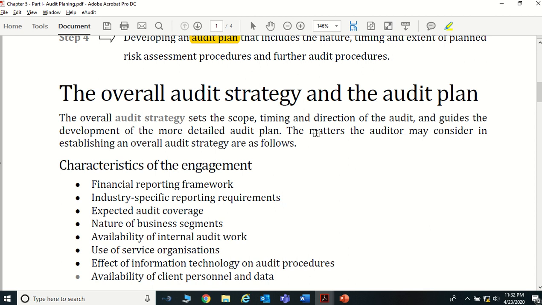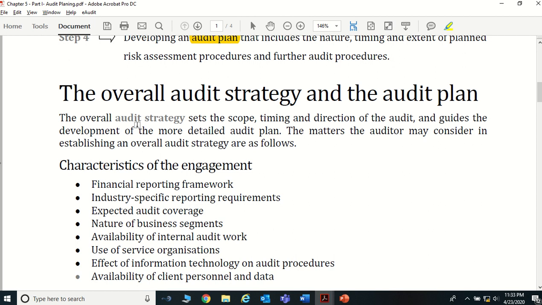So that's what we are going to cover under this particular tutorial, right? So what is audit strategy and what is audit plan? Remember, like what we do for the other activities in day-to-day life, for the audit also we should have an audit strategy as well. We should have a detailed audit plan also, right? Okay, so first we'll look at what this audit strategy is.